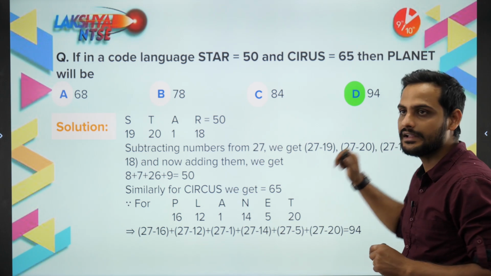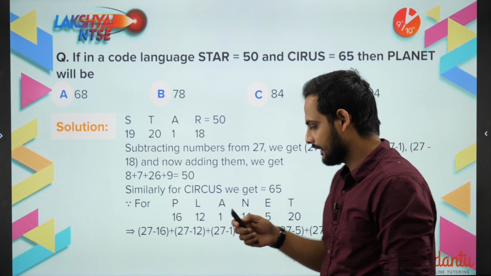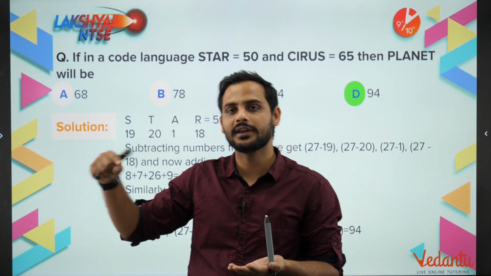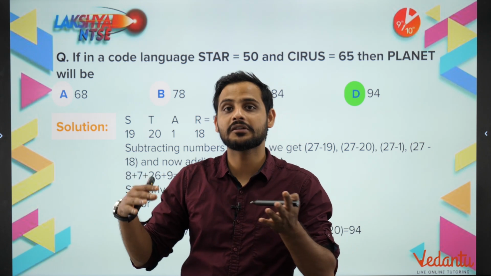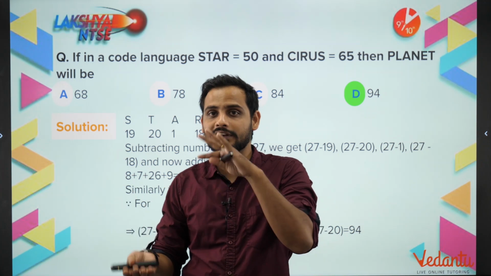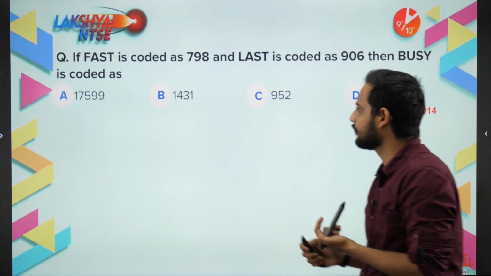So the correct answer will be D, which is equal to 94. So in this way, we have to go for different logics. Now, I am telling you the types of logic. First thing is how many are added, how many are subtracted, and we can see that the numerical value can also be multiplied. Once you have got the numerical value, the reverse numerical value can also be taken. So this thing should also be in your mind. Now let's go for the next question.